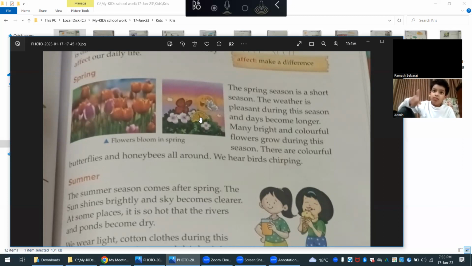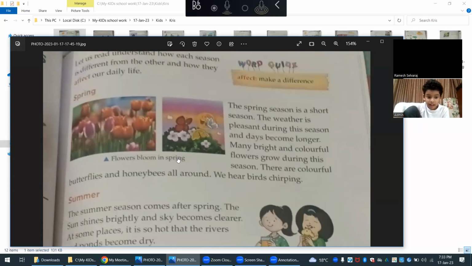The weather is pleasant, and days become longer. Butterflies and honeybees are all around, and we hear birds chirping.